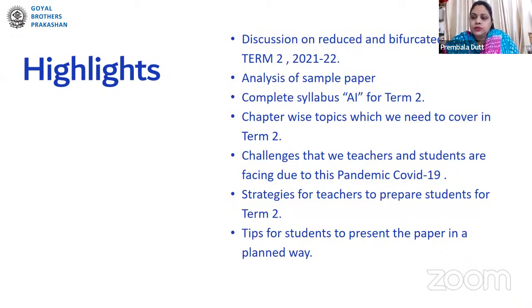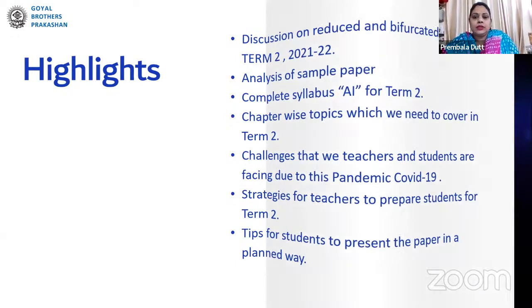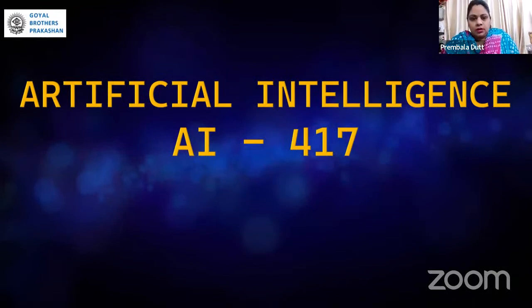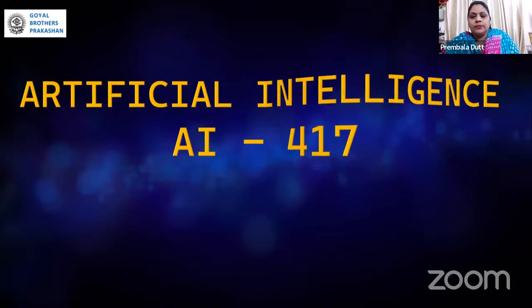But the foremost thing is that we have to prepare our students to deal with that and score good marks. And definitely, we'll cover some basic tips which every student of AI should follow to score good marks. So let us proceed with that only. The subject is artificial intelligence, and the code is AI 417.